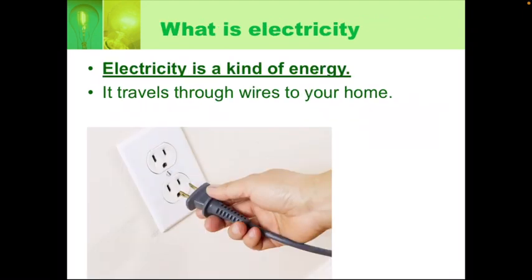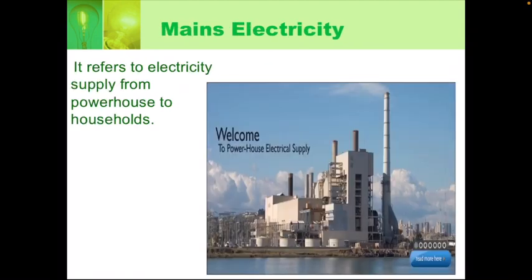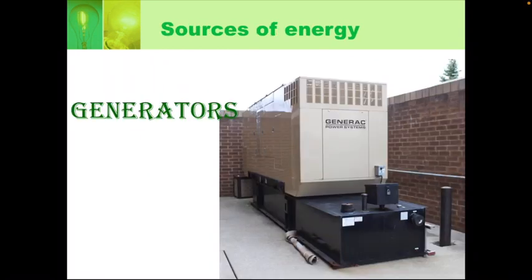So electricity is a kind of energy and it travels through wires to our home. In your previous grade, you learnt about how grids are used to carry electricity to our home. Here we will be discussing the main thing, that is, the sources of electricity.